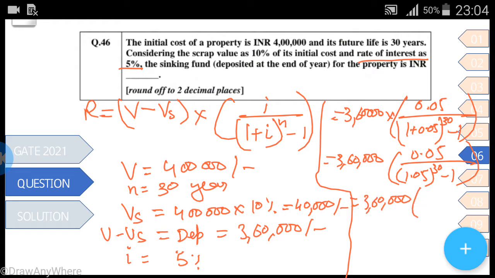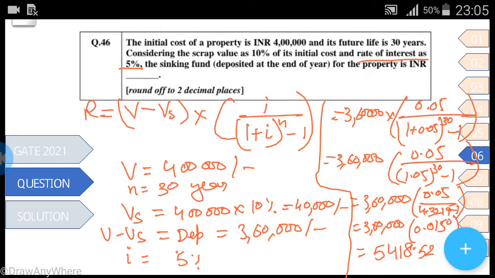When you solve the complete figure, 1.05 raised to 30 is 4.3219. 4.3219 minus 1, and after you solve it, it will be 0.0150, and the answer comes to be 5418.52.